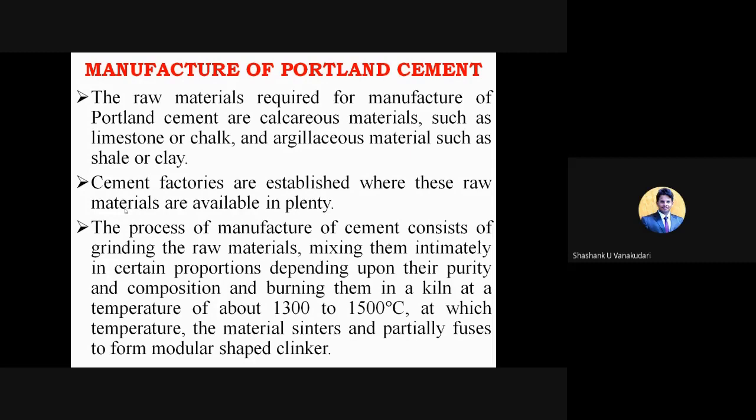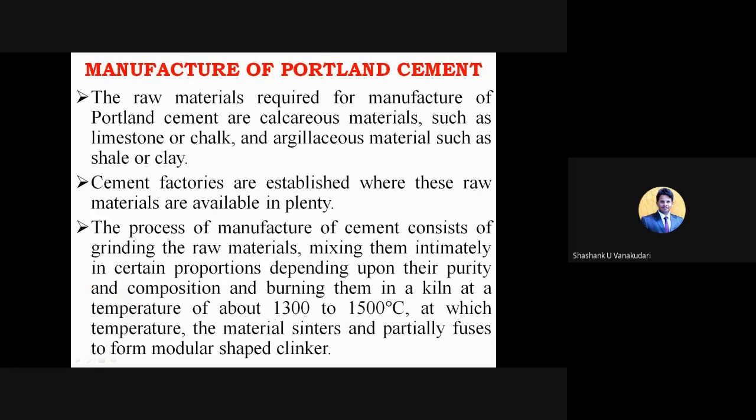Once they fix the proportions, they mix both the materials, that is limestone as well as clay, right? Both the raw materials are mixed in a certain place, and then they heat that to 1300 degrees Celsius to 1500 degrees Celsius.